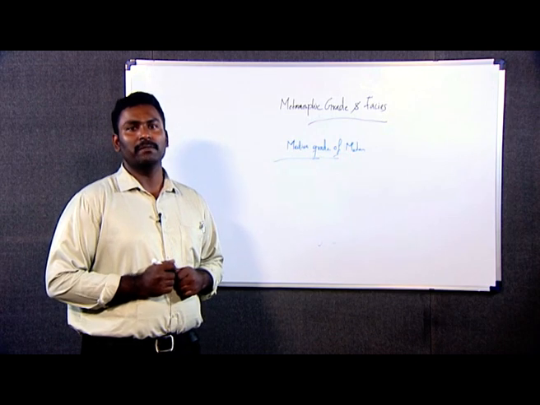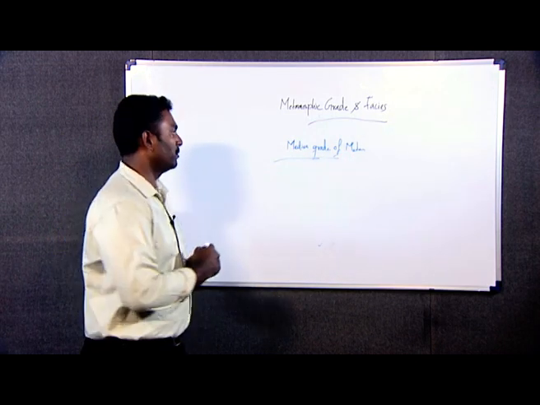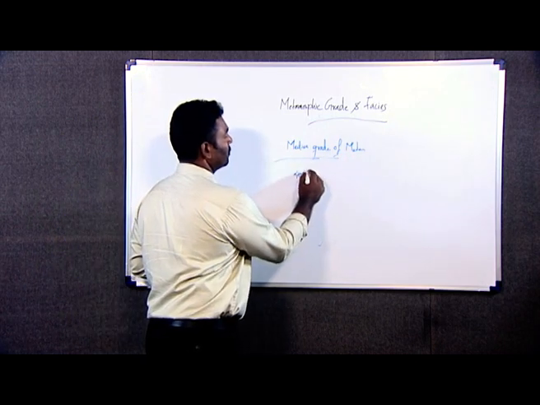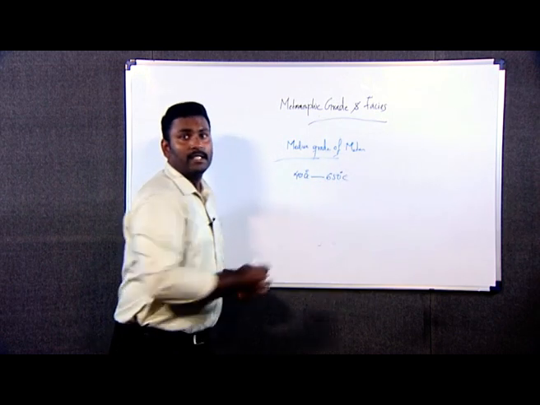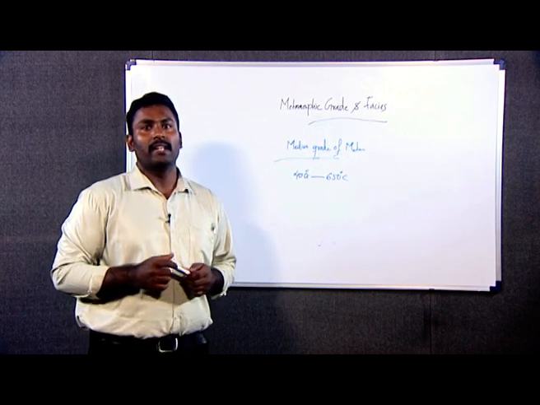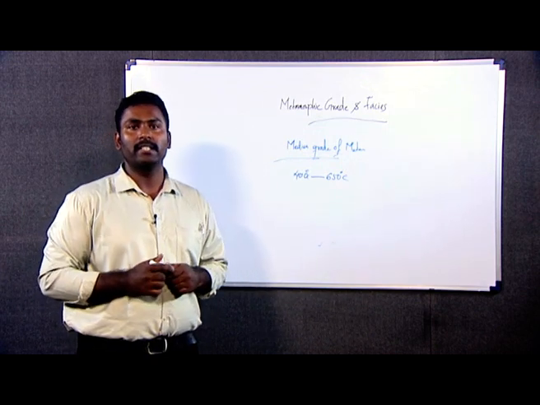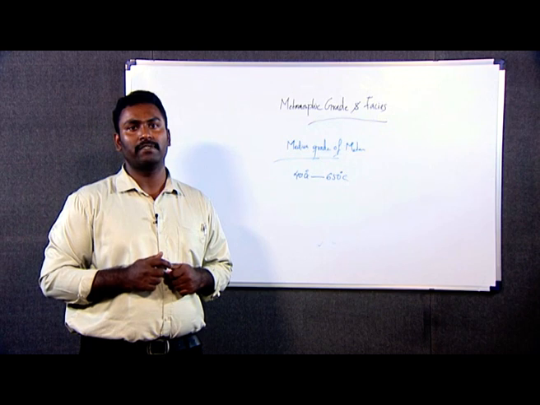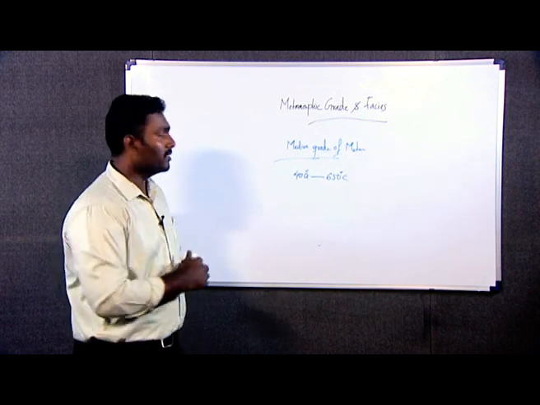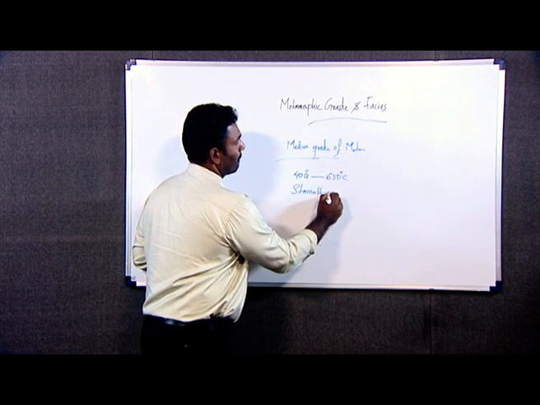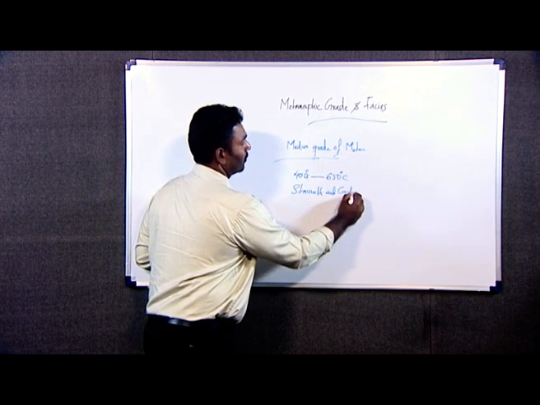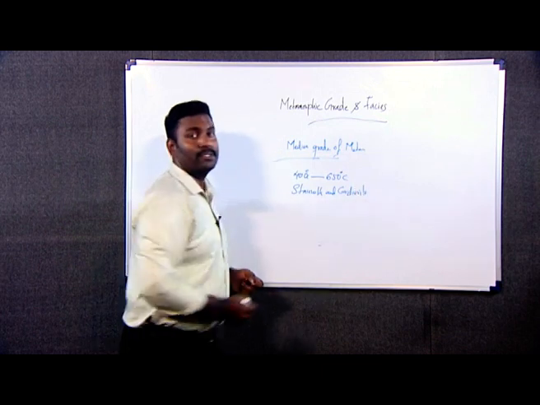For this medium grade of metamorphism, the temperature limit is in between 400 degrees Celsius and 650 degrees Celsius, and the important diagnostic minerals that help us identify the grade of metamorphism here are staurolite and cordierite.